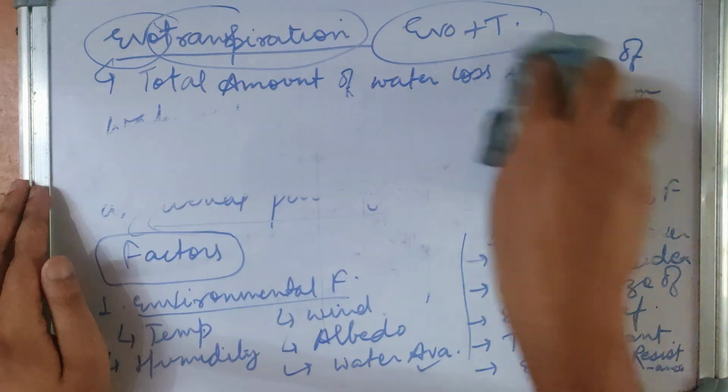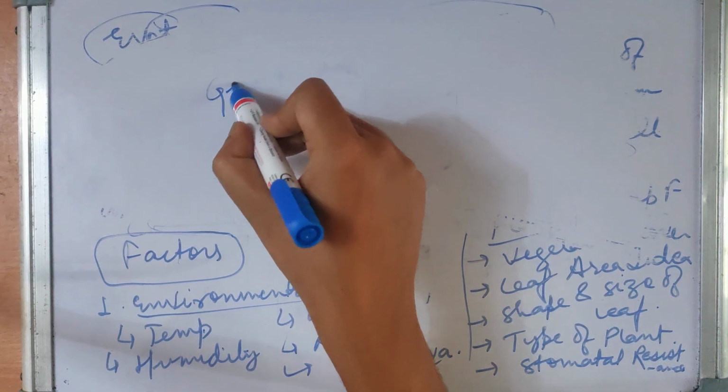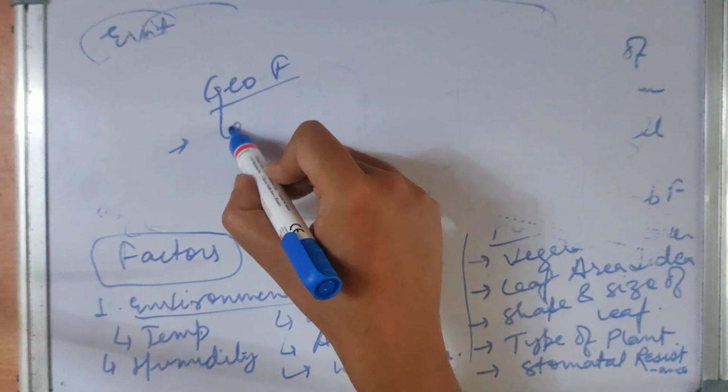We have other factors also. We have some geographical factors also, such as latitude and longitude.